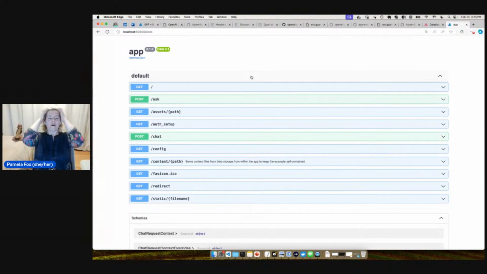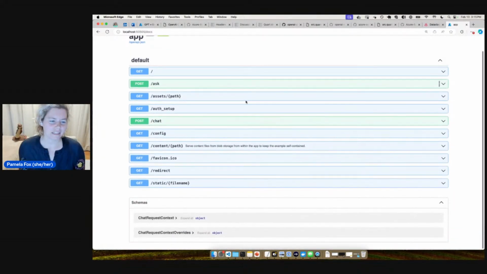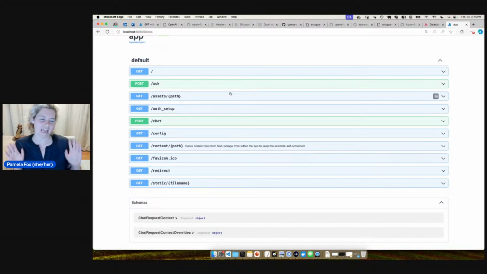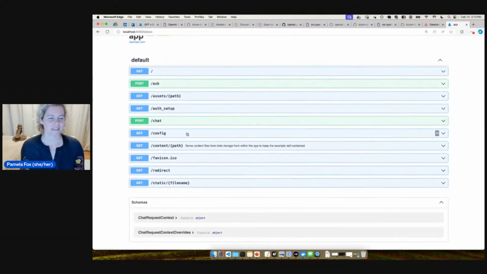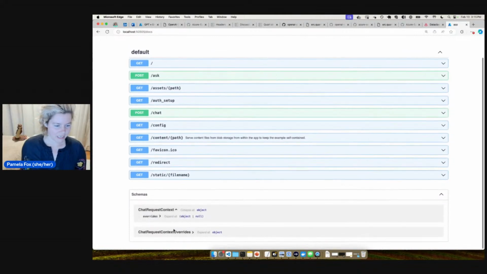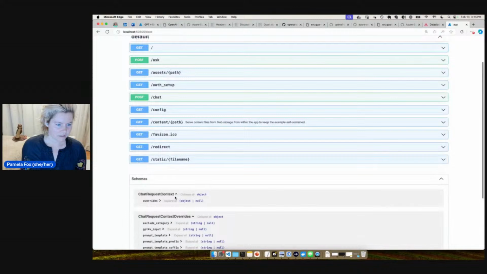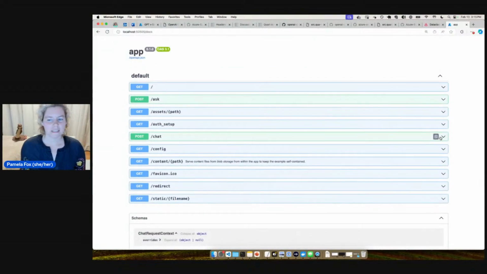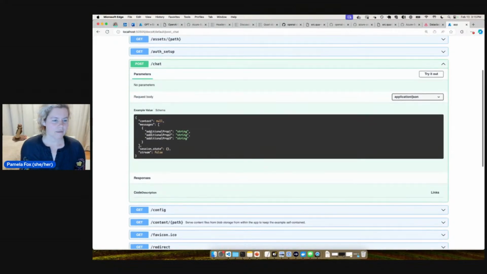Should I have all of these routes on here or just the API routes, right? Because you see we've got all the ones that serve up the static stuff like favicon, static, content, etc. It feels like I should only have the ones that are kind of API. Okay, and then there's some schemas, which is cool. Okay. All right, so then I can expand chat and we see